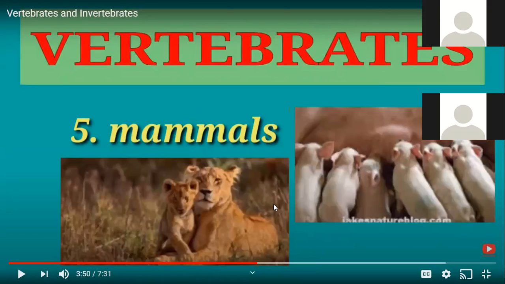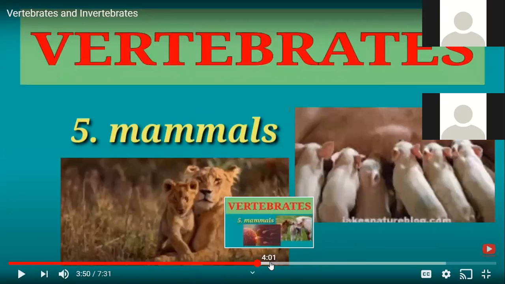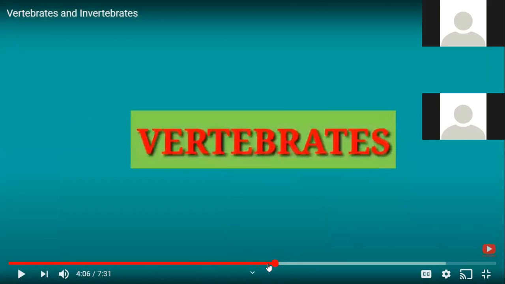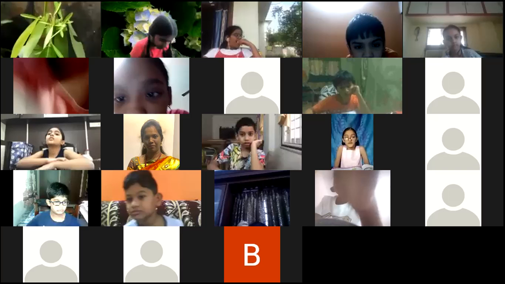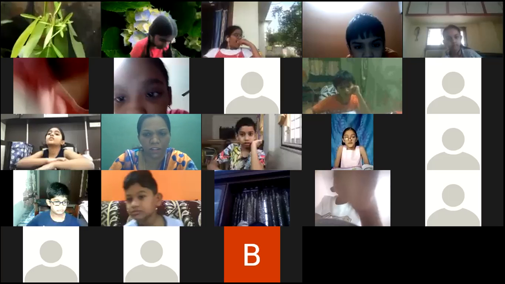They have well-developed brains and most of the mammals breathe with the help of the lungs. And they are warm-blooded animals. That means their body temperature will not change with the surroundings. Yes, understood?